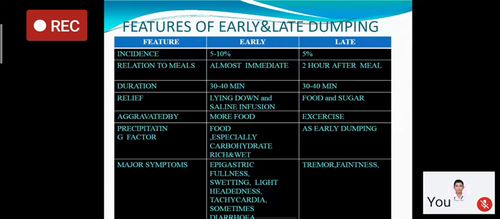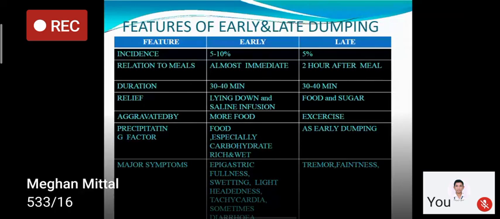In early dumping syndrome, when hyperosmolar, high carbohydrate content goes from the stomach to the small intestine, fluid is sequestered from the circulation into the gut. So there will be vasomotor symptoms: epigastric fullness, sweating, lightheadedness, tachycardia, and diarrhea. It is relieved by lying down and normal saline infusion.